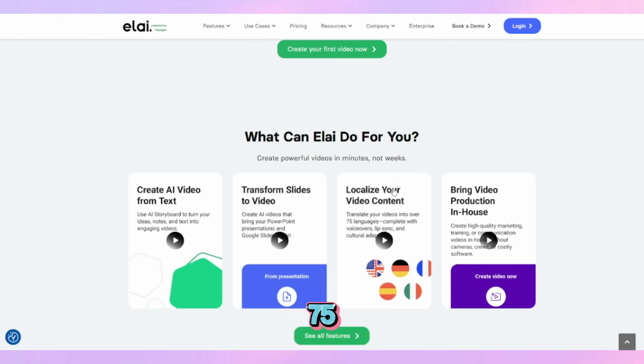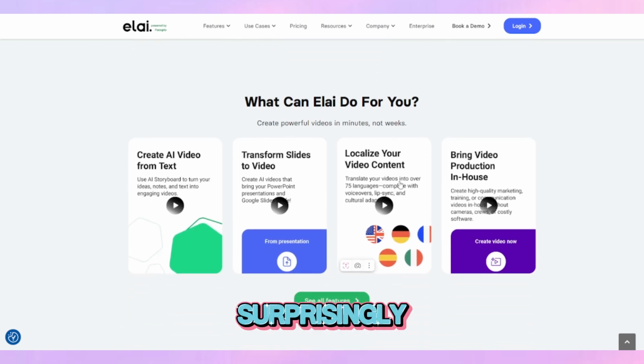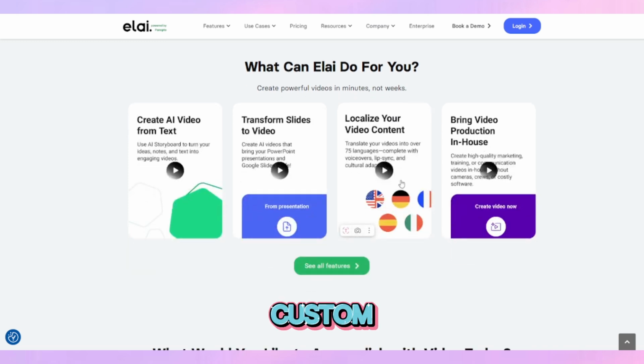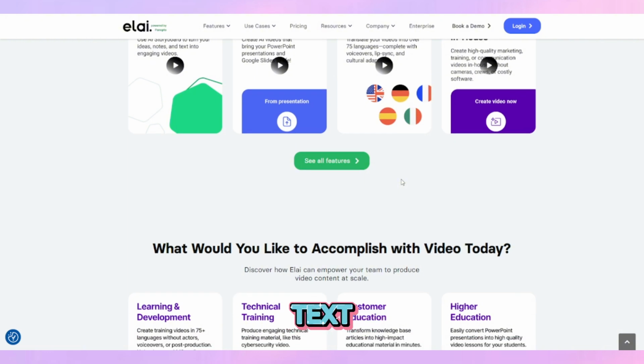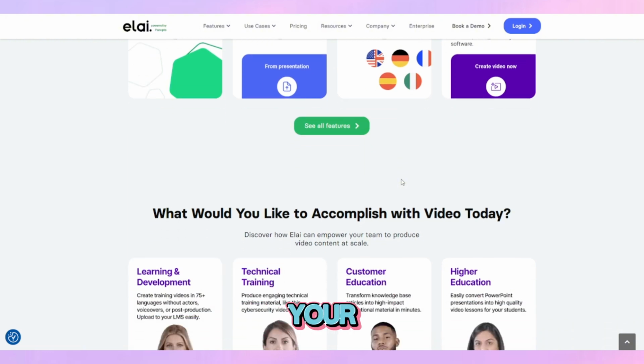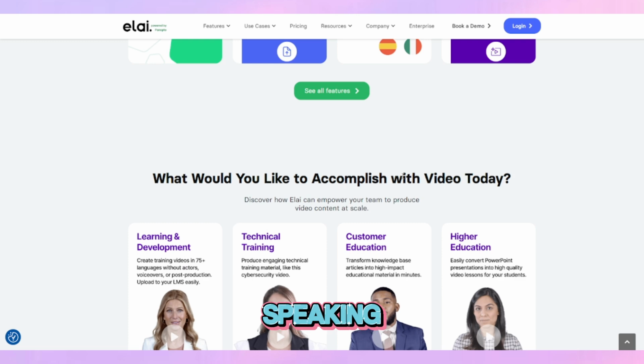You can choose from over 75 AI avatars that look surprisingly natural, or even create a custom digital twin of yourself for a more personalized touch. The real magic happens in the text-to-video converter. You simply type your script and the AI brings it to life with a speaking avatar.